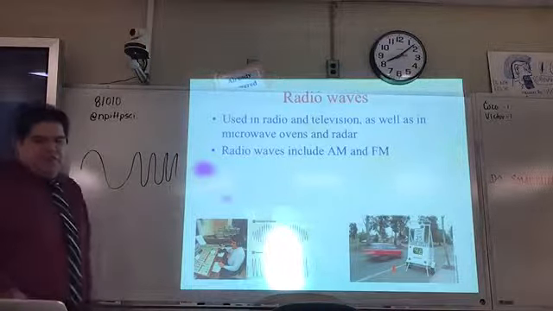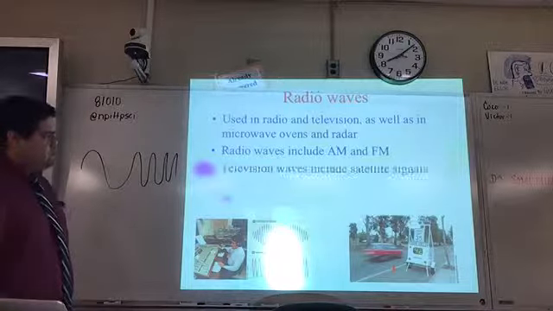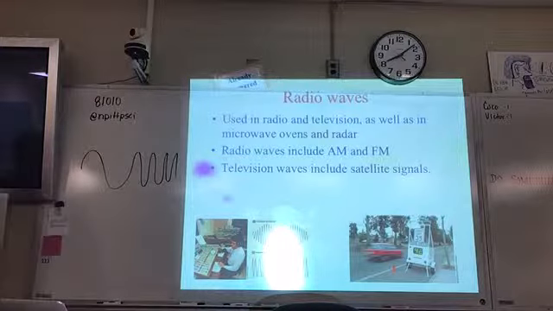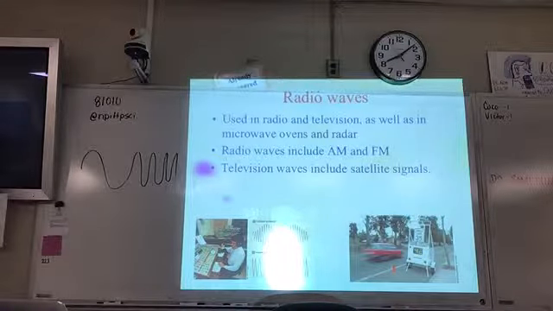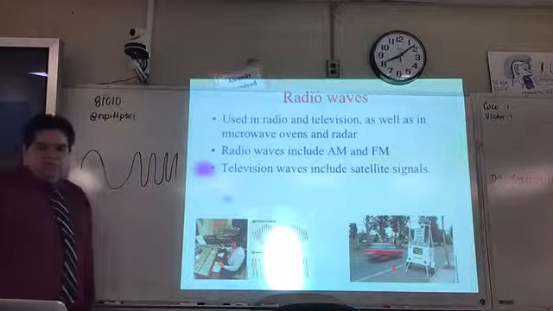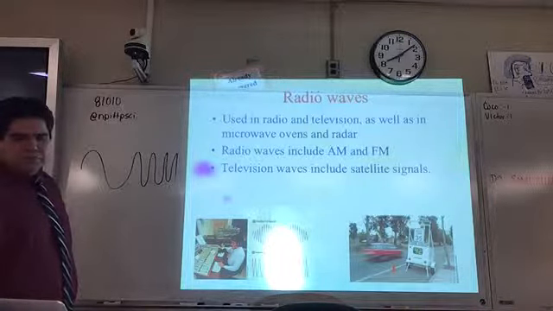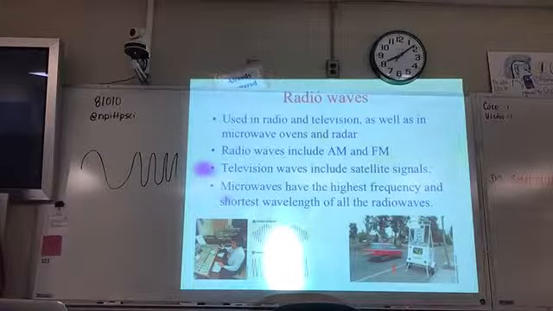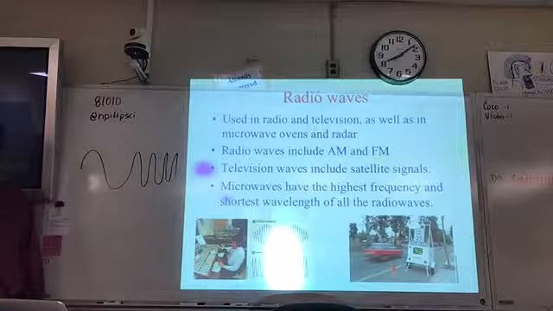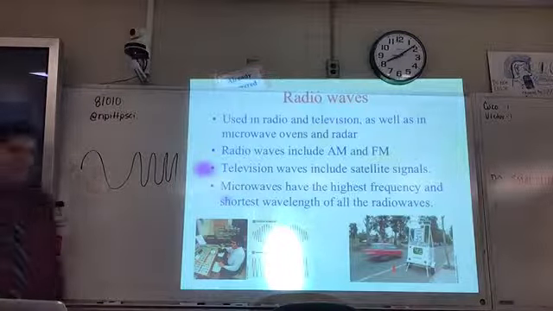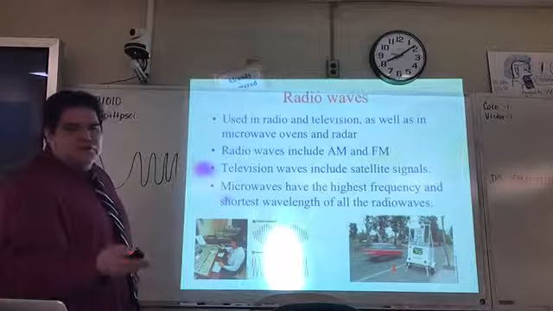Radio waves include AM and FM. Television waves include the ones that travel through the air to the antenna on top of your house or on top of the TV set, and satellite signals also use television waves. I'm going to give you some time to write that down, and even though we're not done, this concludes the recording of this video.